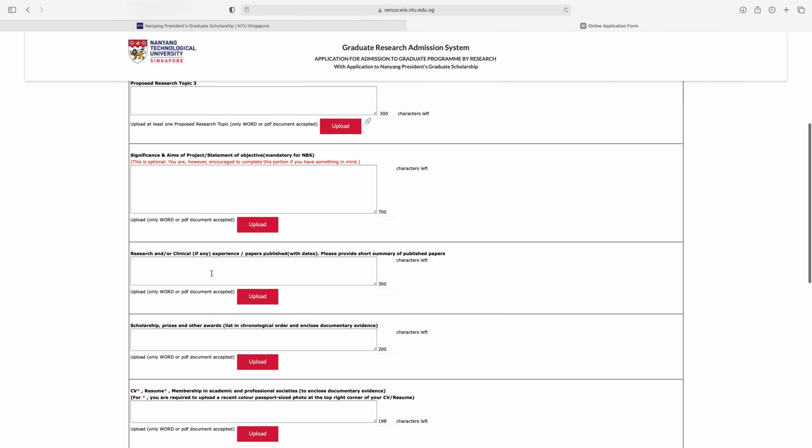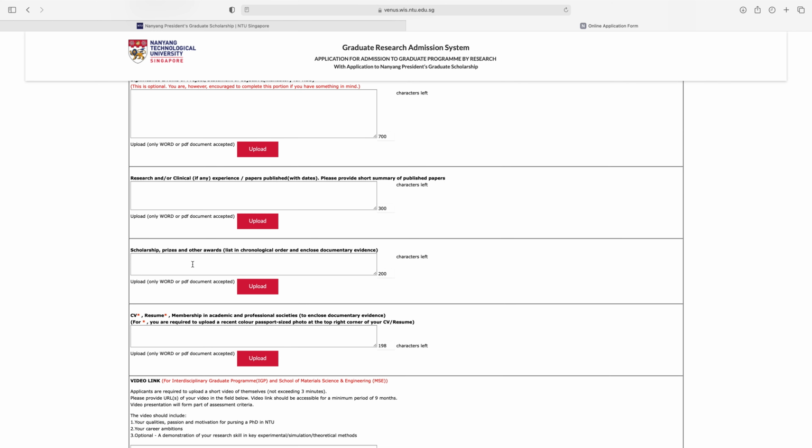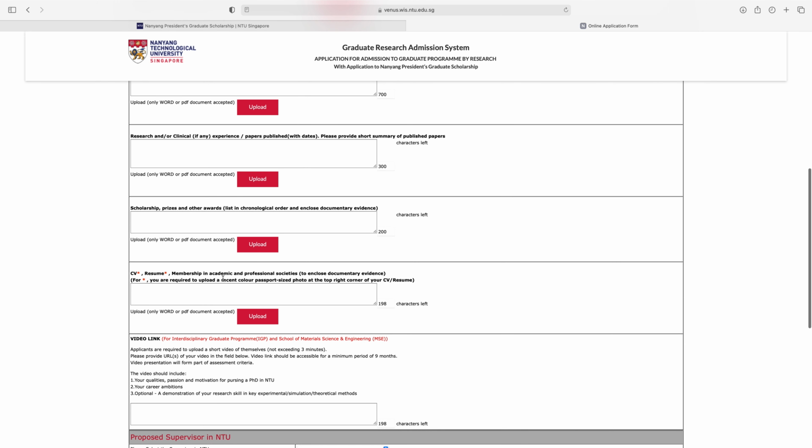Next is research or clinical experience, papers published. If you have any paper publication, then give the information. The next is scholarship, prizes and other awards. Next is CV, resume, membership in academic and professional societies, to enclose documentary evidence. You are required to upload a recent color passport size photo at the top right corner of your CV resume. So first of all, just make your CV as perfect and paste your passport size photo on your CV and then upload the CV here.